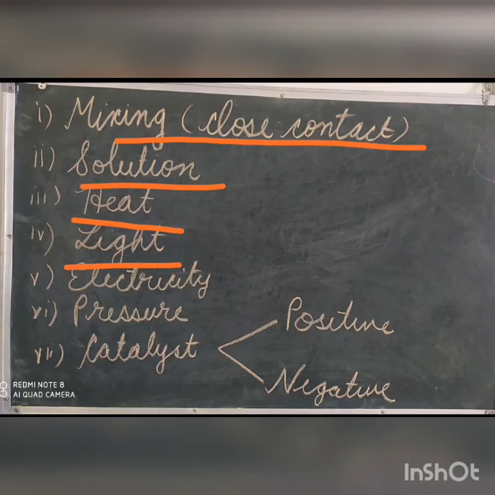Oxygen is evolved. Certain chemical reactions, like the decomposition of certain compounds, occur only when electricity is passed through the substance. Electrolysis of acidulated water: acidulated water means the water in which acid has been added so that it can carry electricity. It occurs only in the presence of electricity to give hydrogen and oxygen. On passing current through molten sodium chloride, sodium and chlorine are separated.